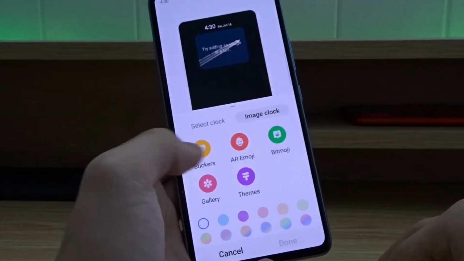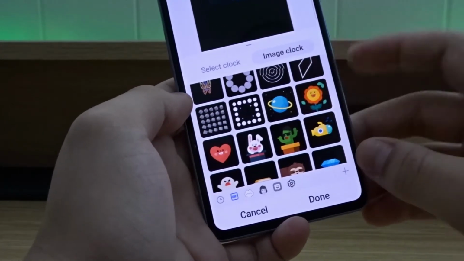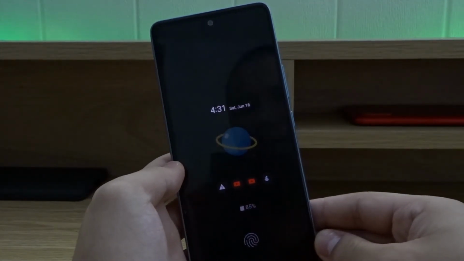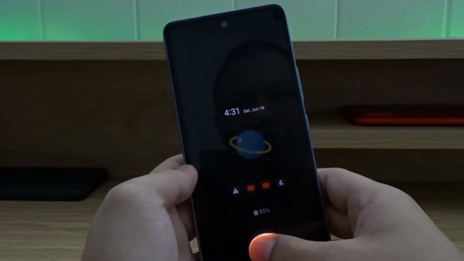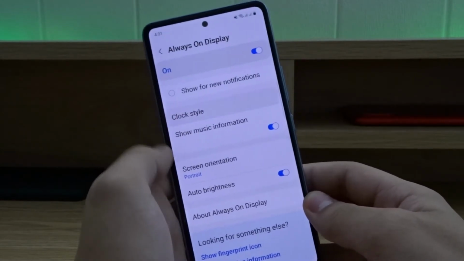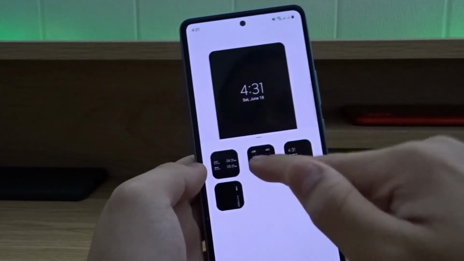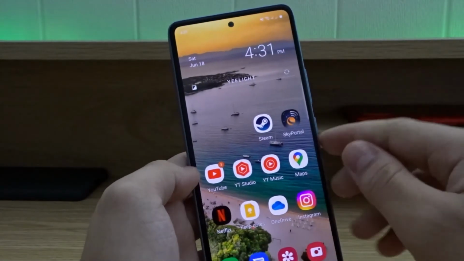Now let's try to put a sticker, for example. So let's choose this planet over here, press done, and then turn it off. And just like that, we now have a different design for the always on display. I'm gonna go back over here and change it back to my previous style, which was this one over here. Okay, done.